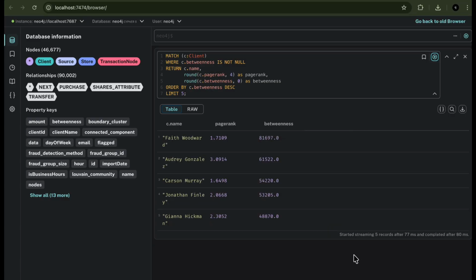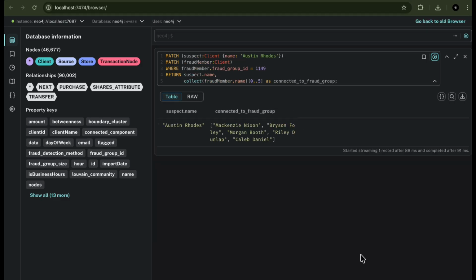I ran PageRank and Betweenness Centrality to find key fraud organizers. Faith Woodward has an extremely high betweenness score of 81697, meaning that she routes money between many accounts, and Andrew Gonzalez appears in both top lists, making her a prime suspect. Betweenness is more reliable for fraud detection because it identifies accounts that control money flows.